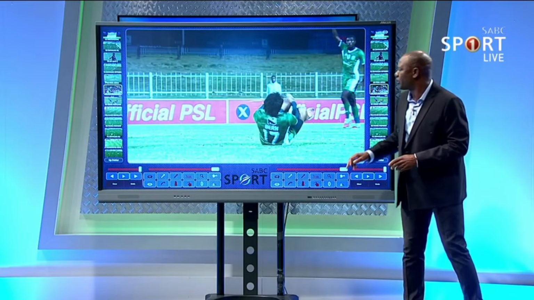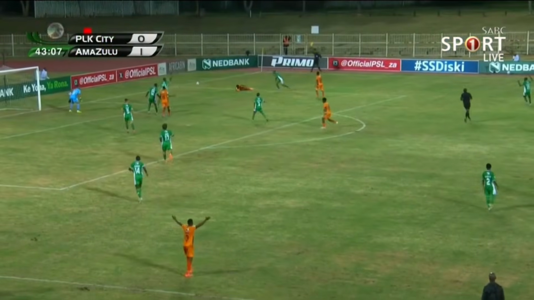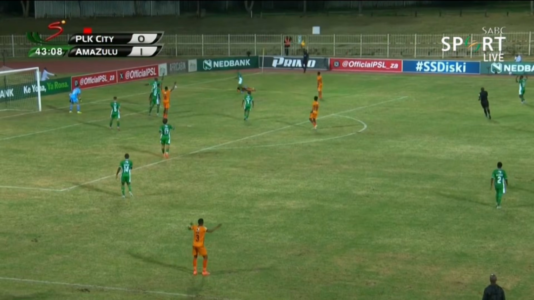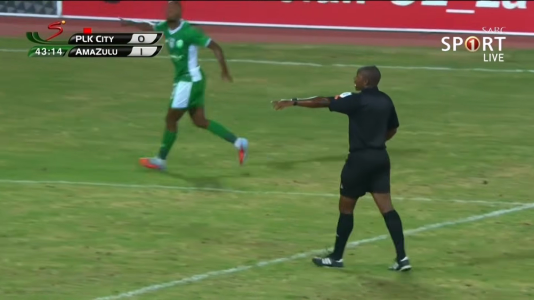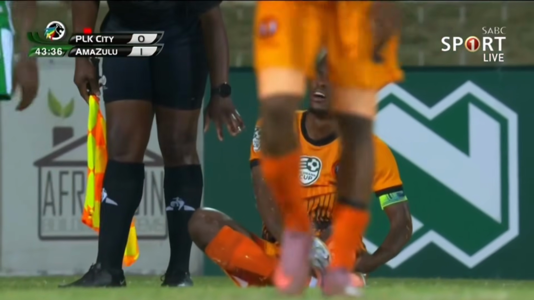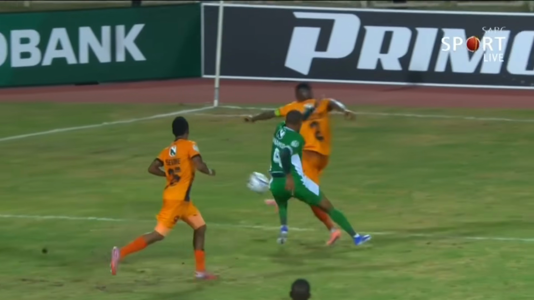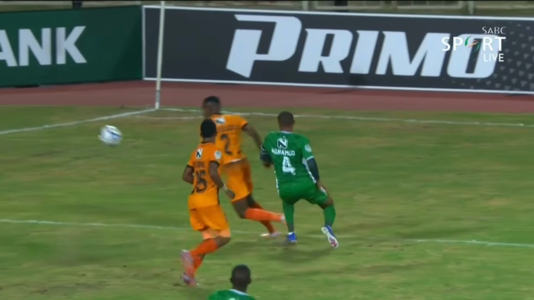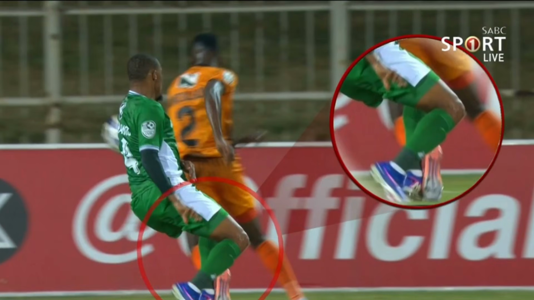We're going to Matuludi here. We can see that Hanamob tripped Matuludi. Flag goes up. That flag did not indicate penalty, but the referee, brave as he is, pointed to the spot because the assistant referee just said infringement, free kick. The referee says penalty. So correct decision by Mambisa to give a penalty for this tripping, and while the assistant referee said no, it's outside the penalty area, he says inside the penalty area. Correct decision by Ubambisa to give a penalty.